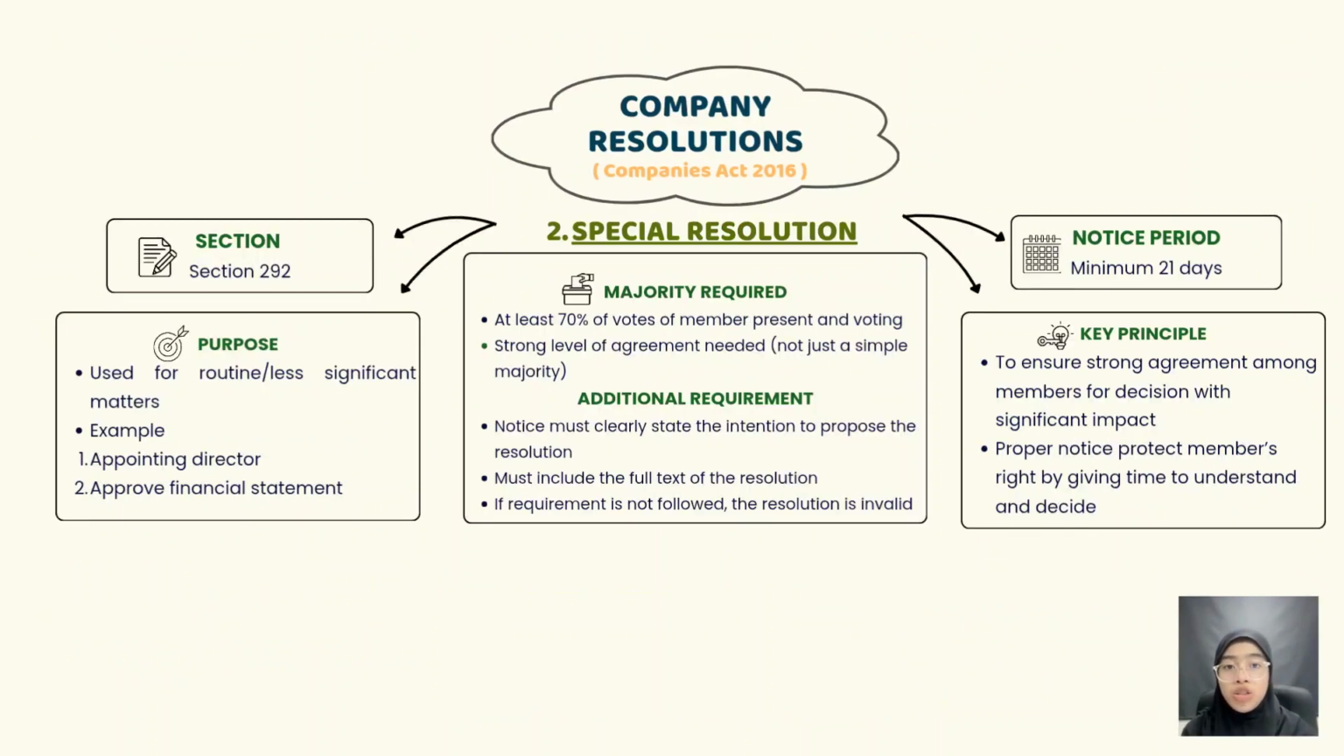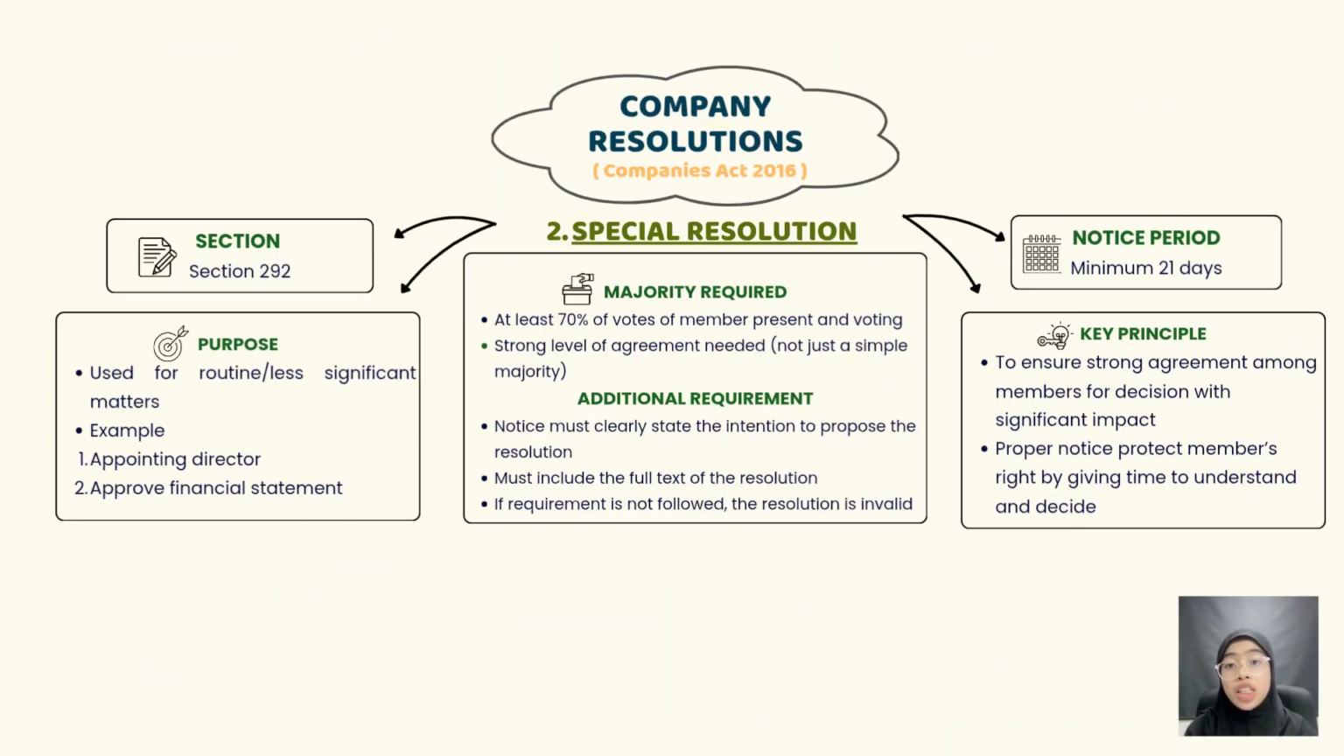Next is the special resolution under Section 292. This resolution is used for more important and significant matters. For the majority required, at least 75% of members present and voting must support the resolution. This means a stronger level of agreement is needed. The notice period for a special resolution is a minimum of 21 days.